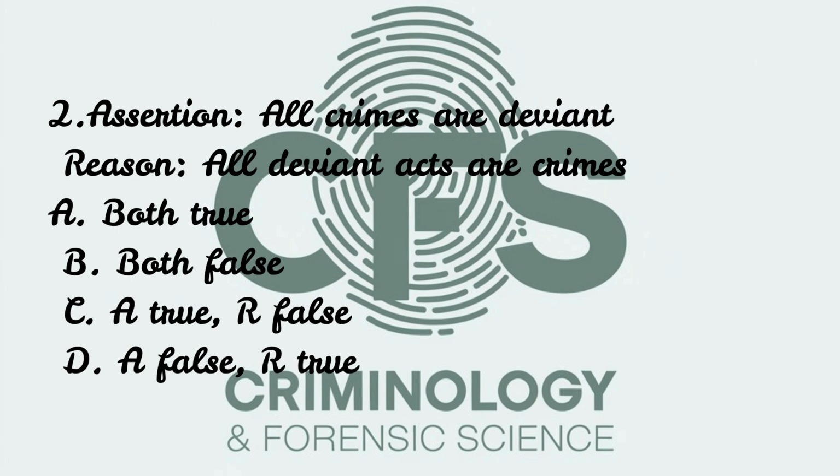Now let's level up. This is a classic NET type question where assertion says that all crimes are deviant, and the reason given here is all deviant acts are crimes. Options are: option A, both true; option B, both false; option C, A is true but R is false; option D, A is false but R is true.